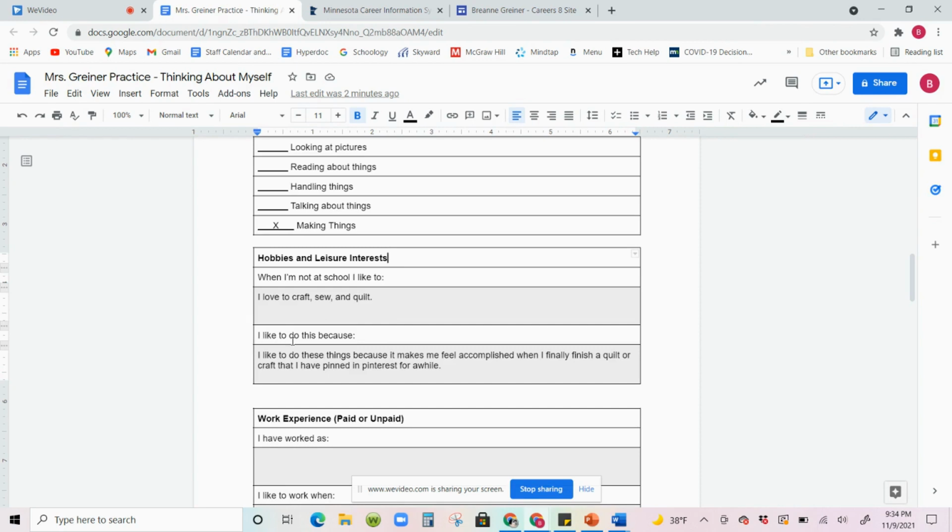The second part here says, "I like to do this because..." Tell me why you do that. Why do you spend your time doing those things? It's not because you have to do it, right? You're doing it because why?